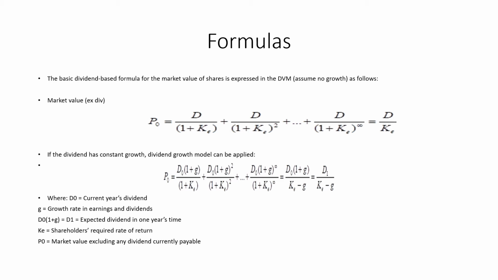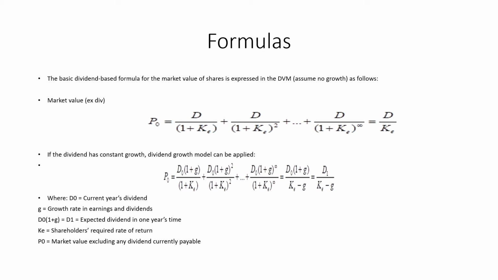But if a company has a constant growth in its dividend, then we take the current period dividend, known as D naught, and we grow it, discount it by the cost of capital, and add up for an unlimited time period. The formula used is the dividend for the first period divided by cost of capital minus growth, D1 divided by KE minus G. This is the formula for constant growth.